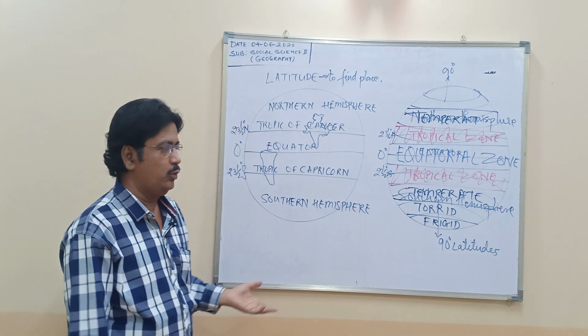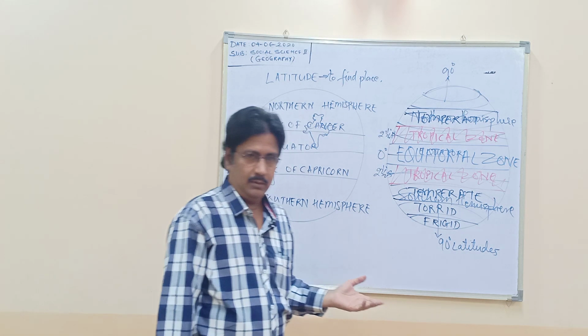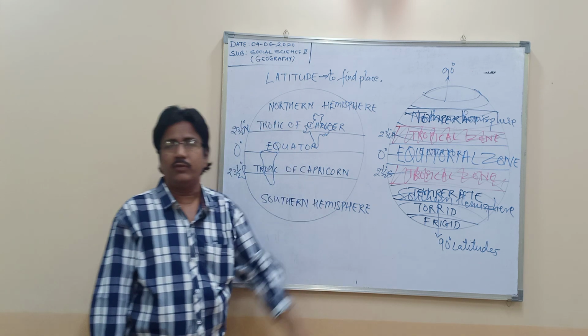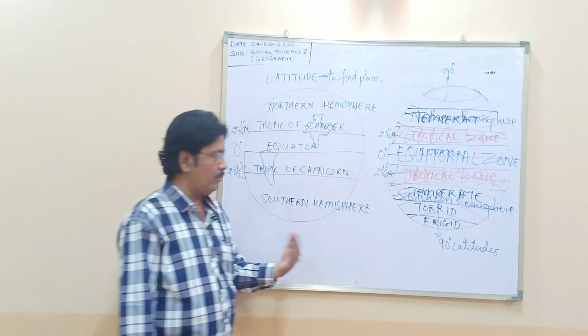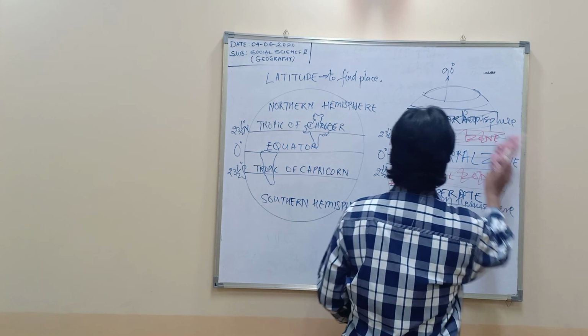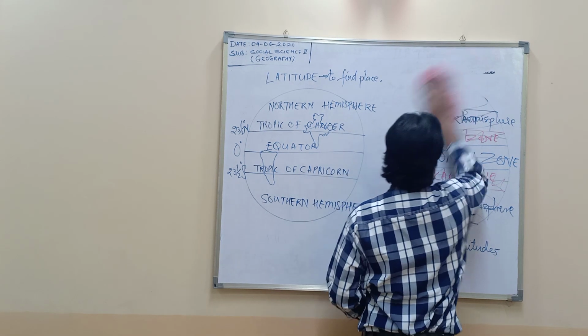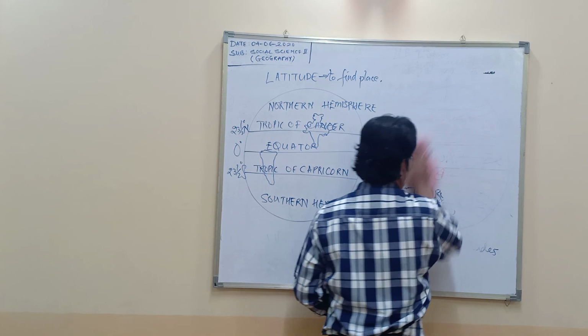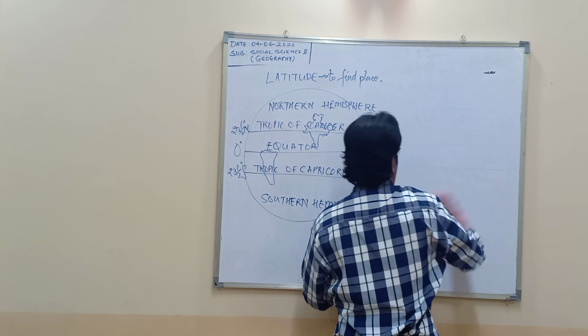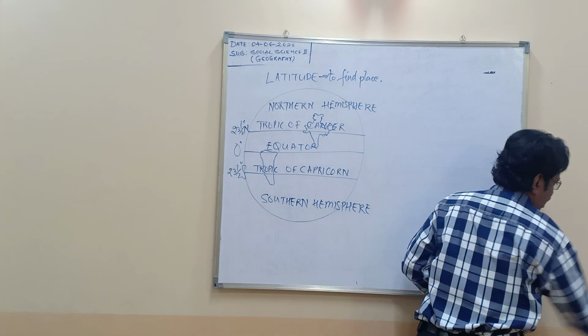Now we move on to the timeline. Latitude is to find a place on the replica of the earth. Now we can move on to the next part where we can calculate time on the whole of the earth. Now the same thing which is being done in the latitudinal form, that is your location.